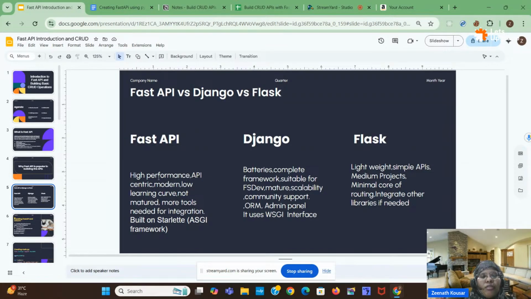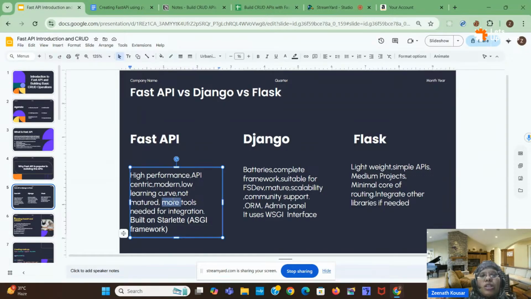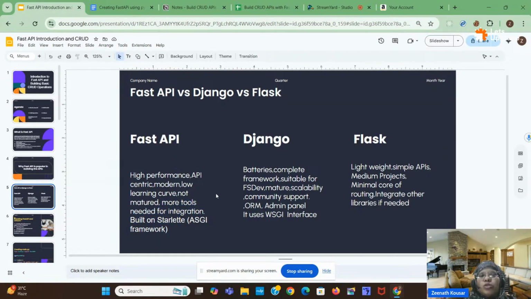Okay, but when coming to FastAPI, it has high performance. So when your task is just building a simple API, then you can go for FastAPI. But to integrate it with the front end, more tools will be needed. And also FastAPI is not matured, whereas Django is a matured framework.